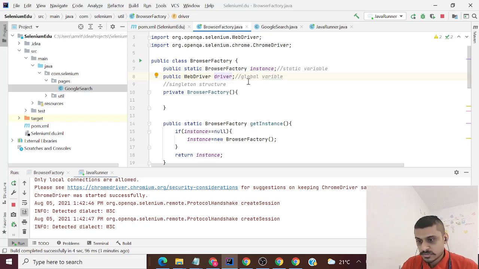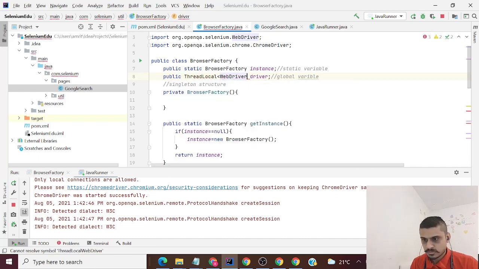What you can do is just define driver as a ThreadLocal. It's just that you add ThreadLocal over here and initialize it to a new ThreadLocal. You can do that inside this constructor as well.